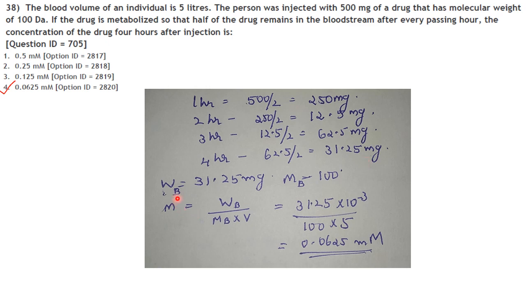So weight, we got it as 31.25 mg. Now we have to see for the concentration. They have given the molecular weight as 100. Now we have to see for molarity. That is WB by MB into V. So 31.25 into 10 raised to minus 3 grams divided by 100 into 5. You will get it as 0.0625 millimolar. So the answer here is option 4.